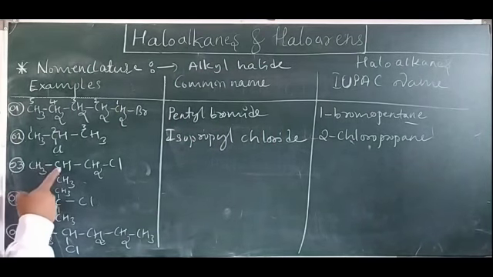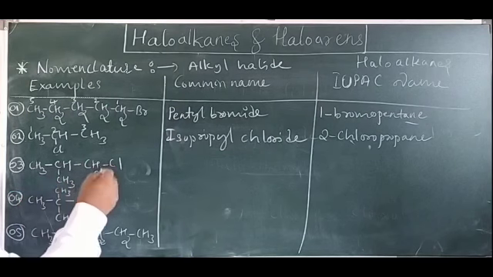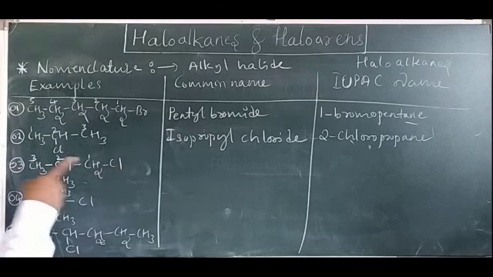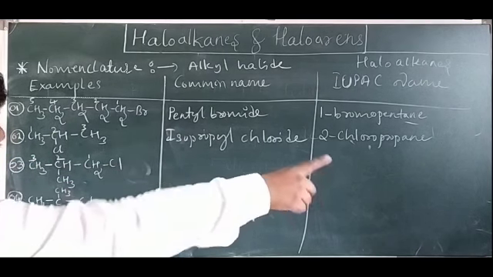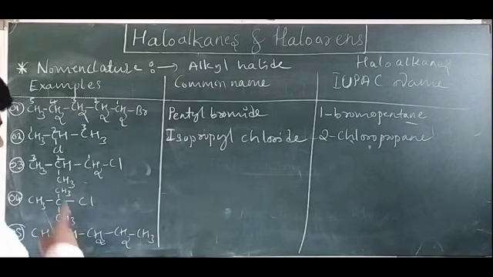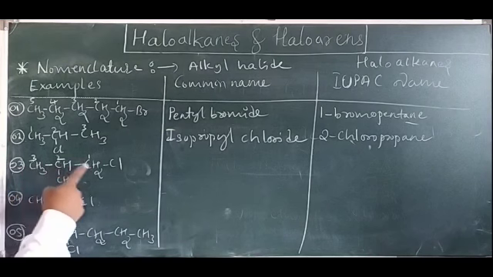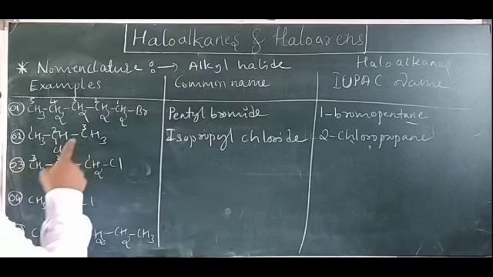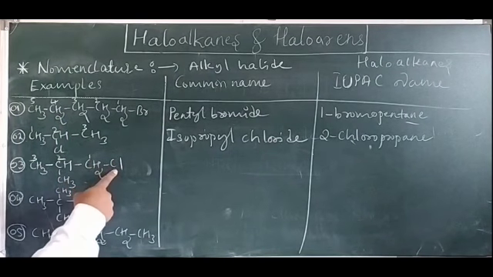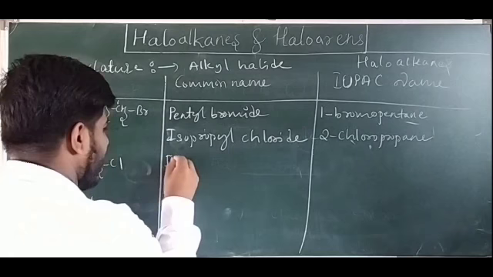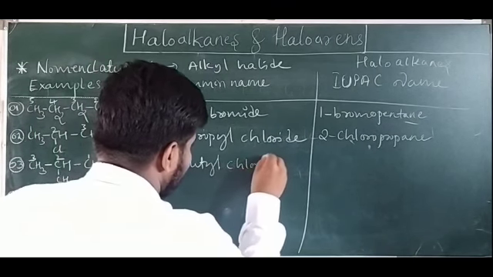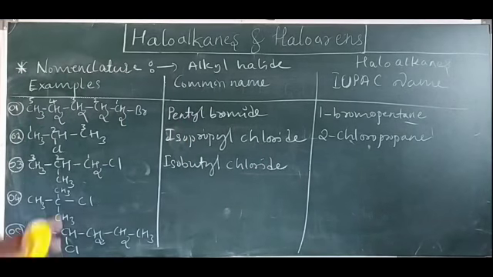Then come to this one. Look at here, methyl propane. You can take naming in this way, 1, 2, 3. The first carbon atom has chlorine attached, the second carbon atom has methyl attached. So in IUPAC it is 1-chloro-2-methylpropane. But in common name, this is called isobutyl chloride. Look at here, 1, 2, 3, 4 carbon atoms are there. Earlier, 3 carbon atoms were there with chlorine attached, therefore isopropyl. Here 4 carbon atoms are there with chlorine attached, therefore it is isobutyl chloride. Branching is there, so you have to add iso.